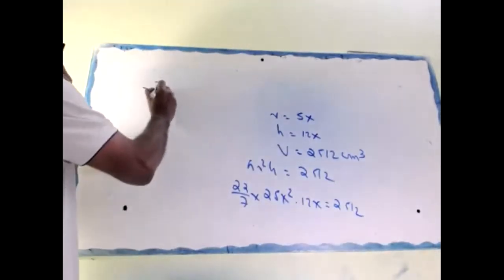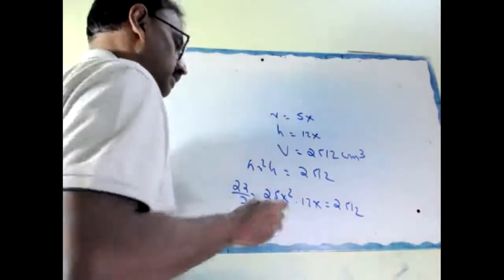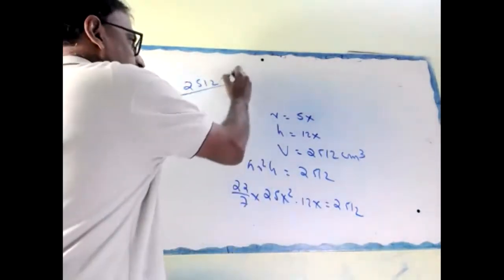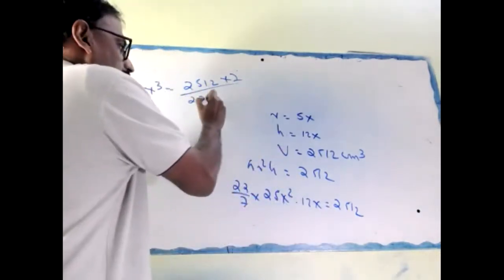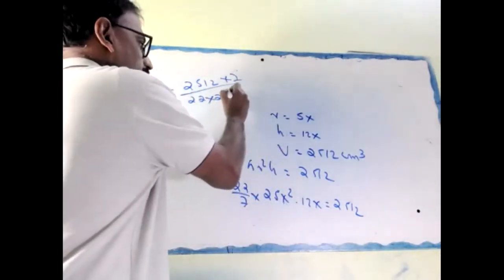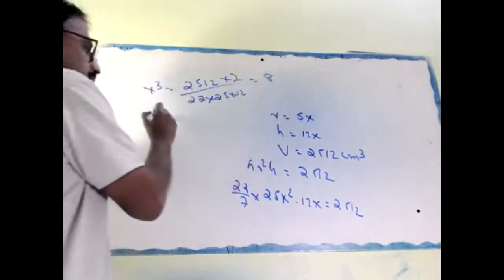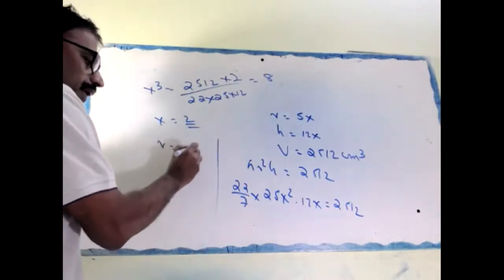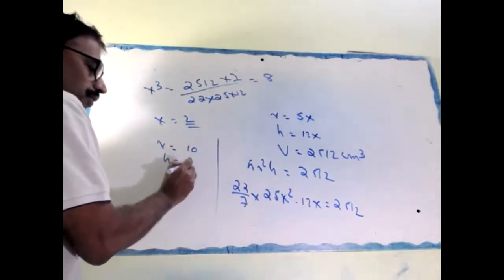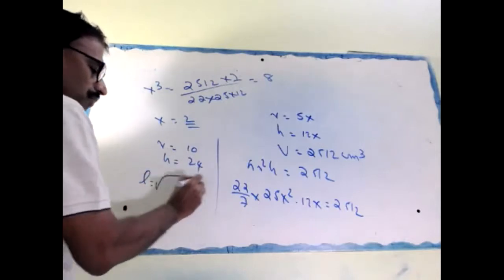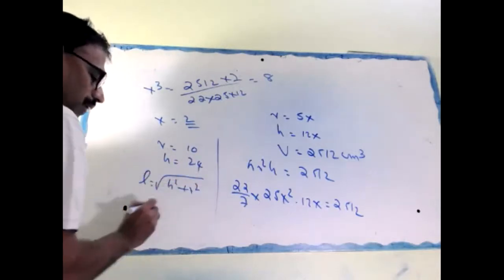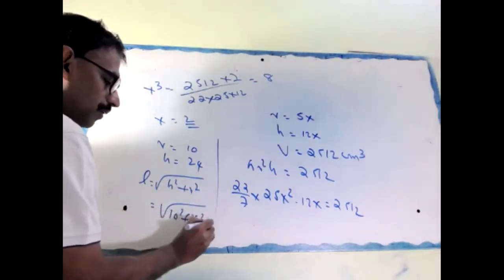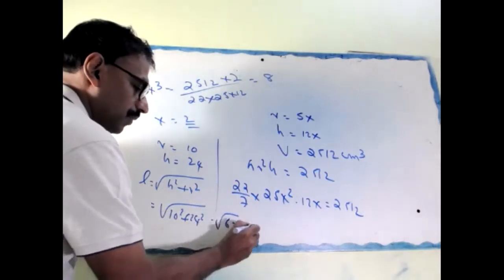So x cube equals 2512 divided by 22 into 25 into 12, with 7 going up. You'll get 8, x equal to 2. Therefore, R equal to 10, H equal to 24. L equal to root of H square plus R square, so 10 square plus 24 square equal to 676, equal to 26.